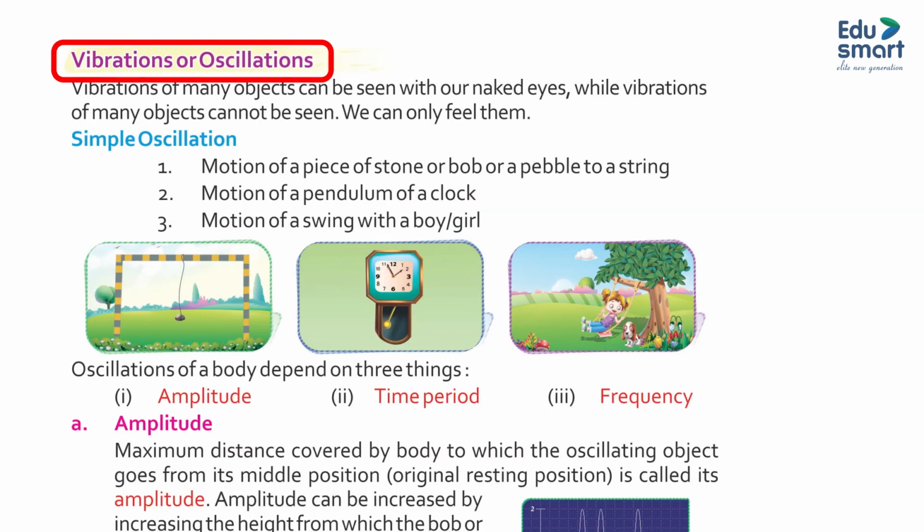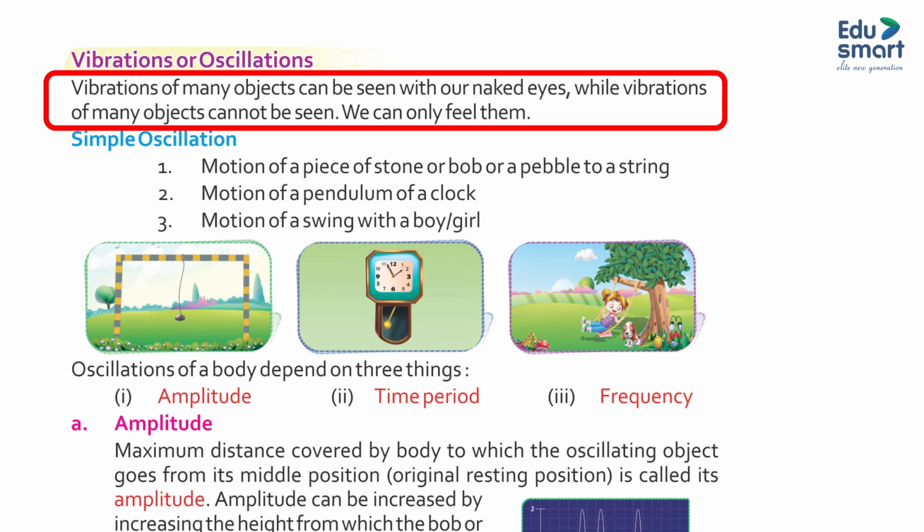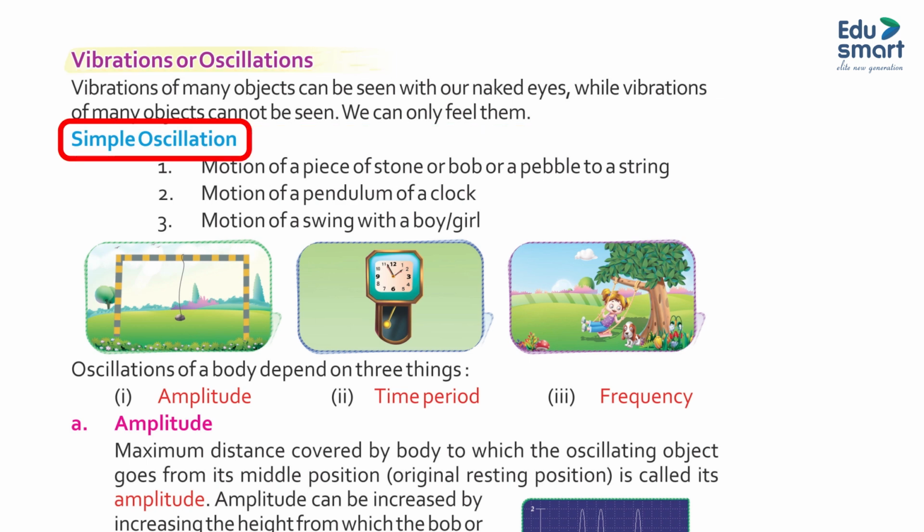Vibrations or oscillations. Vibration of many objects can be seen with our naked eyes, while vibration of many things cannot be seen. We can only feel them. Simple oscillation.